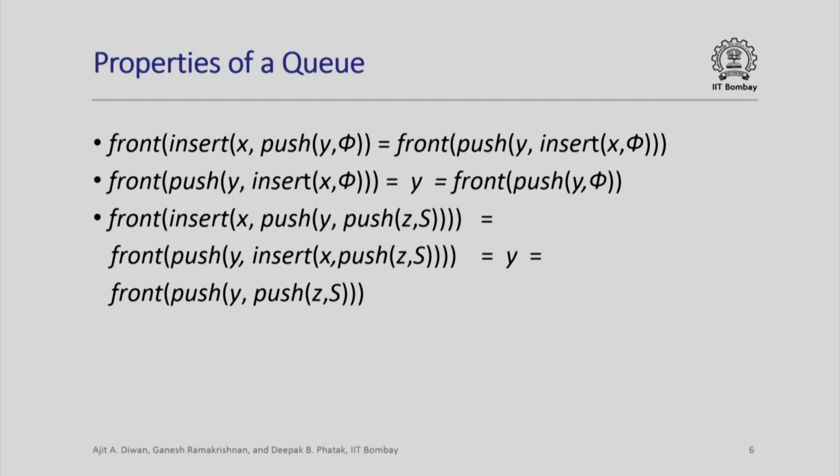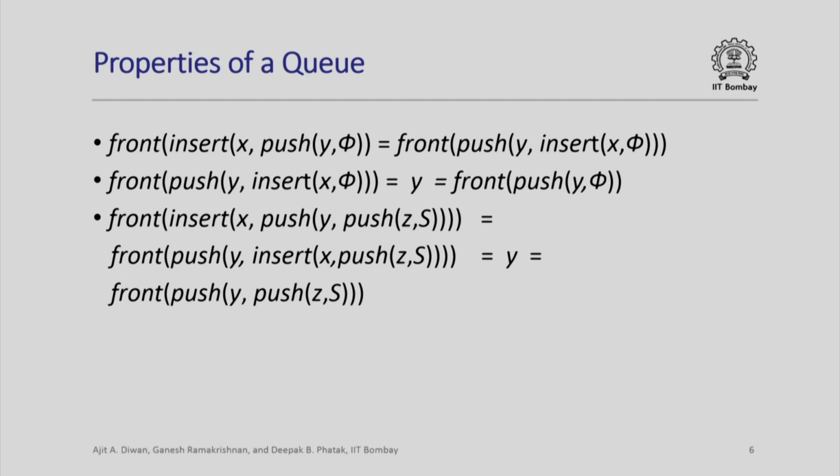So front of push y comma insert x comma phi is defined to be y by the definition of front, and front of push y comma phi is also defined to be y. So both sides become y and the equality holds for this.